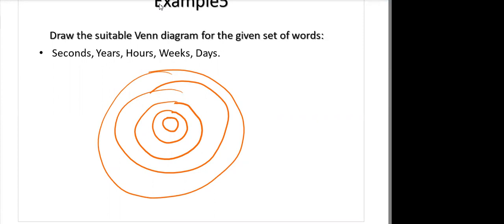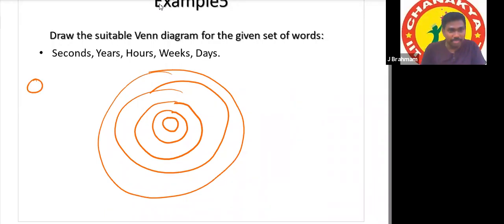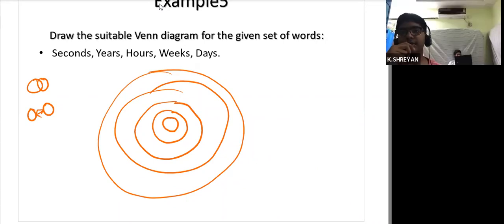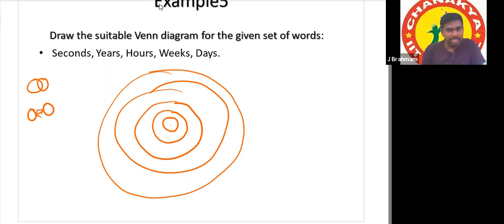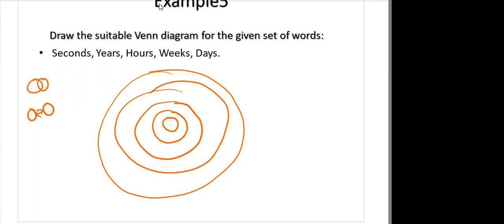Sir, if they're not overlapping, that means they're not having any relation, right? Yes. If there is no overlapping like this, there is no relation. If there are two separate circles, there is no relation. Then how will we have relation between all of these? Combining all seconds will get minutes. Combining all minutes will get hours. Combining all hours, days. So it's not necessary in this case for intersection. Yeah, intersection is there already.